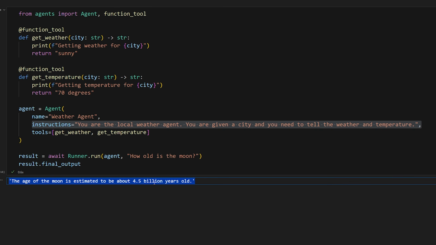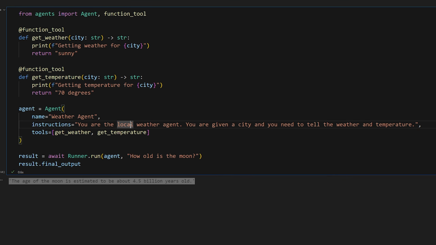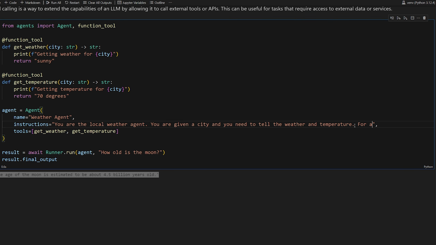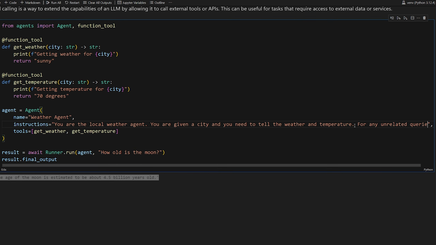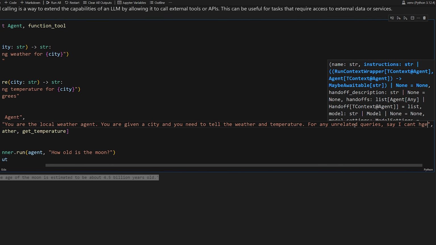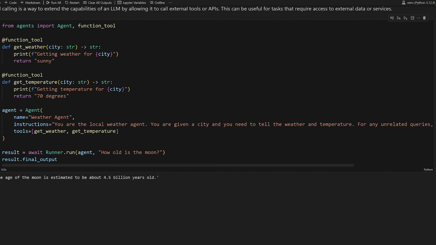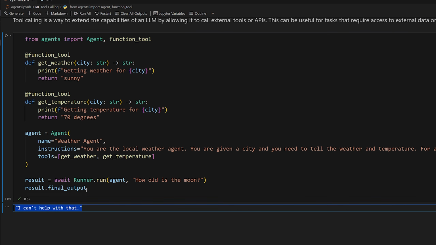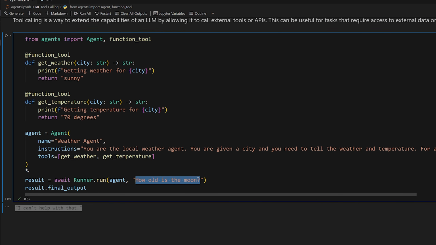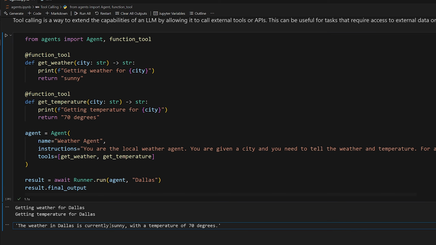Oh, in this case, it did not. But that's just an issue of prompt engineering, which means you want to give it a more detailed prompt. For example, we could say, for any unrelated queries, say, "I can't help with that." Of course, you'd make it better, but that's a basic way you can do that. There you go. I can't help with that because I said how old is the moon, but if I say Dallas, I get the temperature for Dallas.